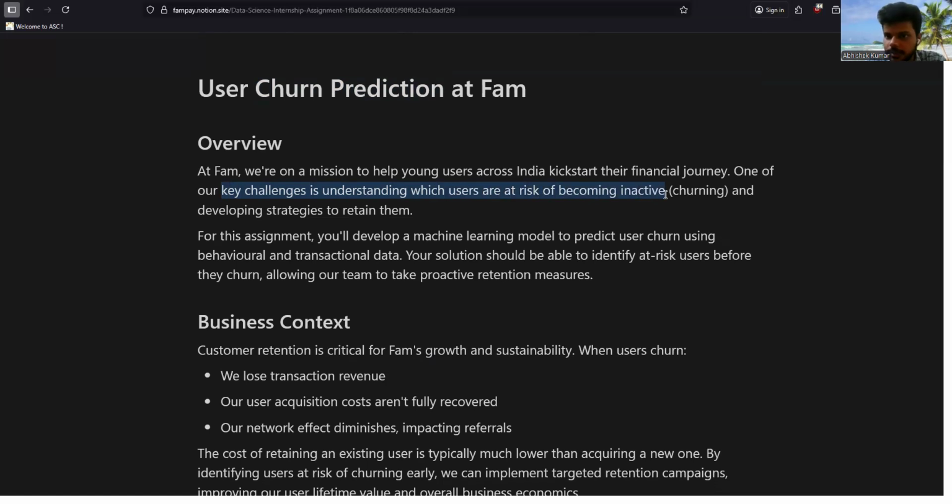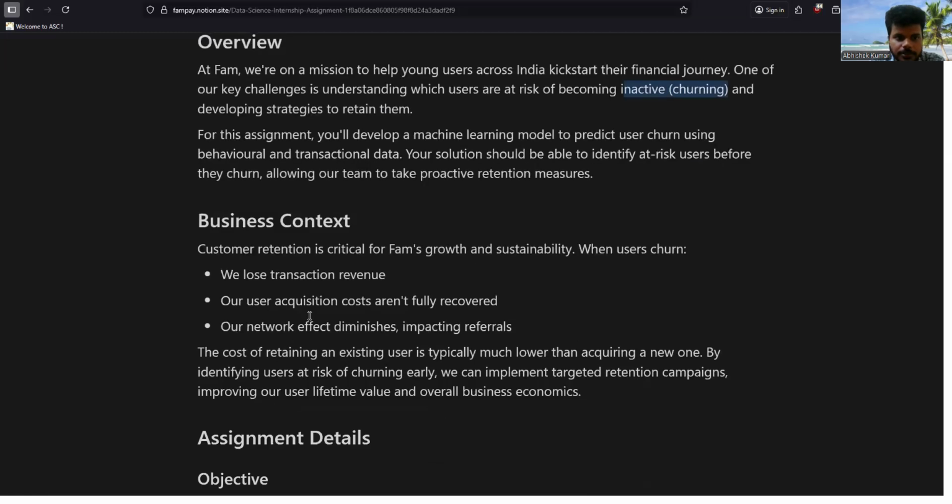Inactive is a very good word. So inactive means churning, correct? And developing a strategy to retain them, because retaining a customer is cheaper than acquiring a new customer. Very simple. For this assignment, we'll develop a machine learning model to predict user churn. Okay, very simple. This is the business context, exactly what I've told you right now. So you don't want to lose revenue, transaction revenue, or acquisition cost.